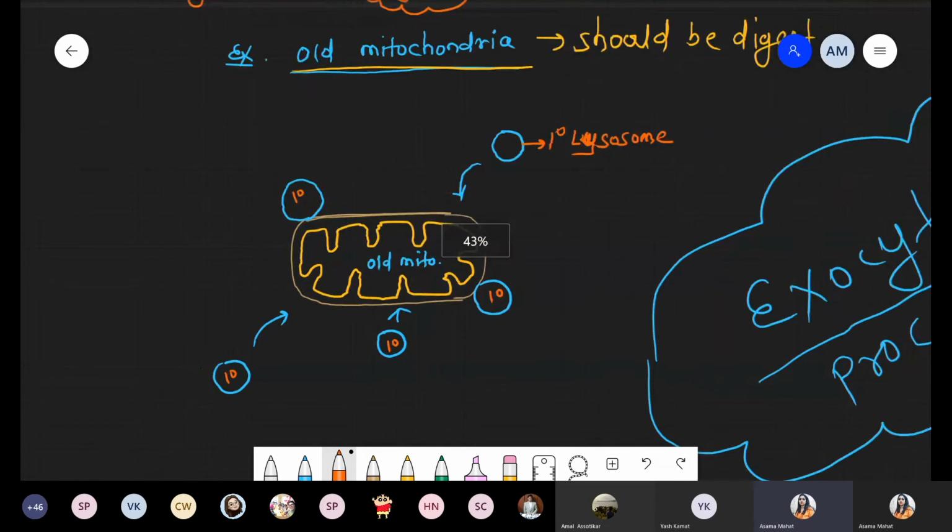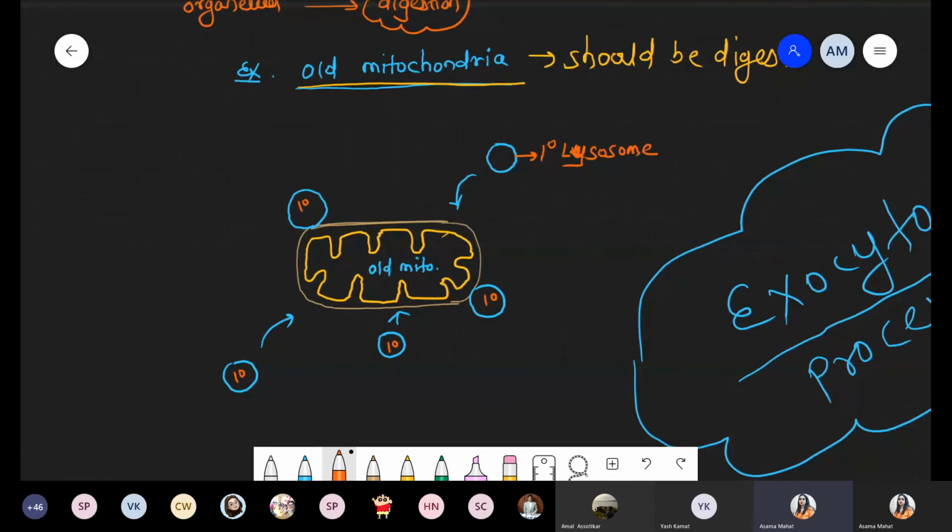So these are the indication. These are the signal. And what is the signal? That the mitochondria has become old. It has become dead. Please digest this mitochondria because it is non-functional. It is not involved in ATP production. Please digest. And how is this possible? So many primary lysosomes get fused with that old mitochondria. This is the signal that this mitochondria is our own part of the cell, our own body part, but we have to digest this part because जब तक old dead नहीं होगा, जब तक old degrade नहीं होगा, there is no formation of new mitochondria, right? So that's why this process continues.